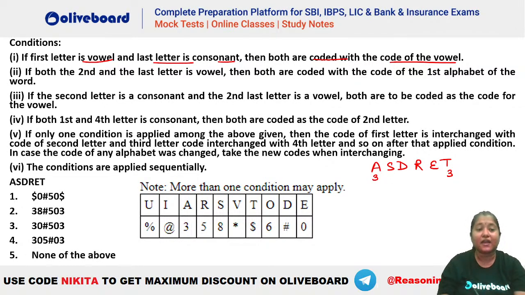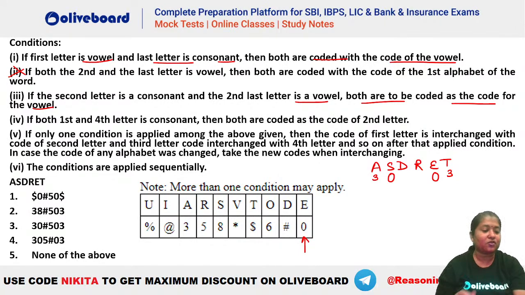Okay. If both second and last letter is a vowel, you can see no, second and last is not a vowel, so this is not applicable. If second letter is a consonant, yes, and second last letter is a vowel, yes, you can see this is also applicable. Both are to be coded as the code of the vowel. So again, you can see both of them should be coded with the code of E. So what is code of E here? You can see code of E is what? It is 0, right? So this also will be 0 and this also will be 0, right? Both of them should be coded 0 here. Condition 2 and 3, right? Condition 1 and 3 both are applicable in here, Shravani. Okay, so 1 is also applicable and third is also applicable.